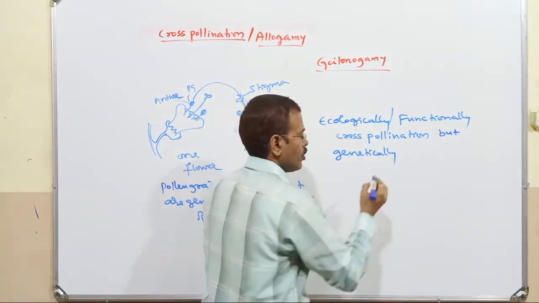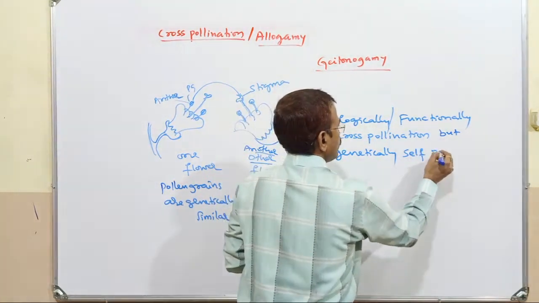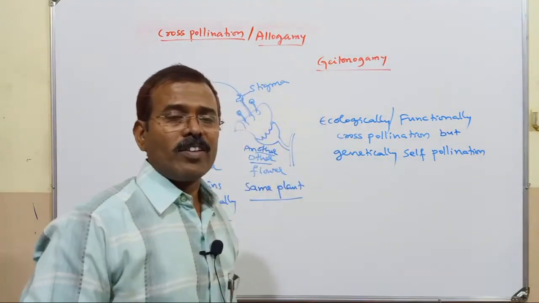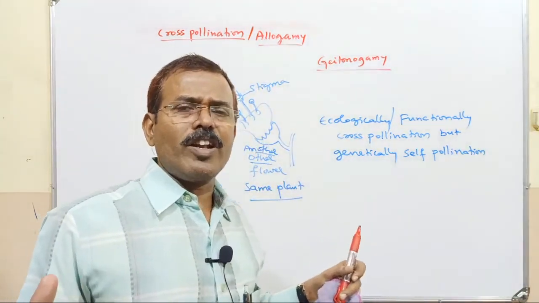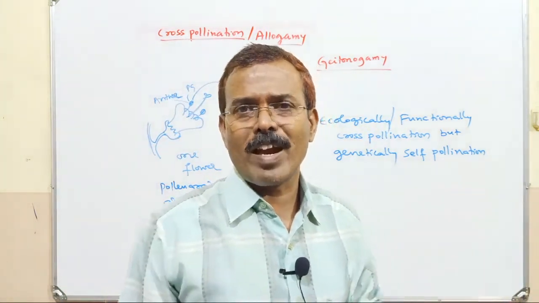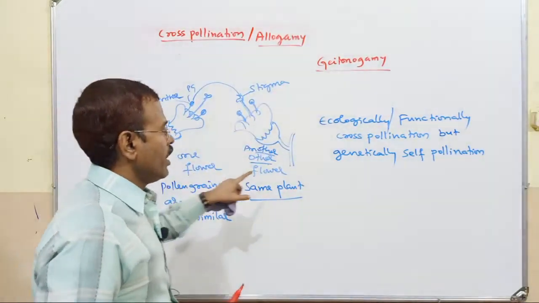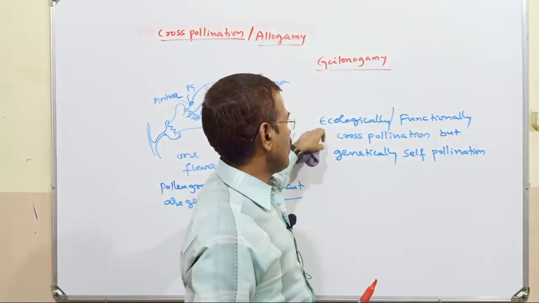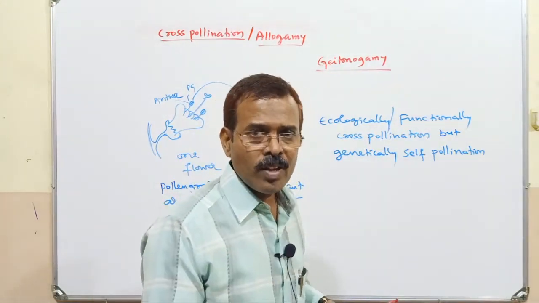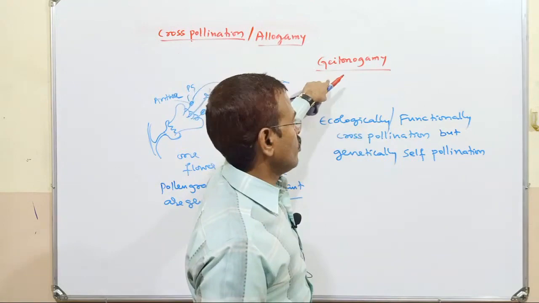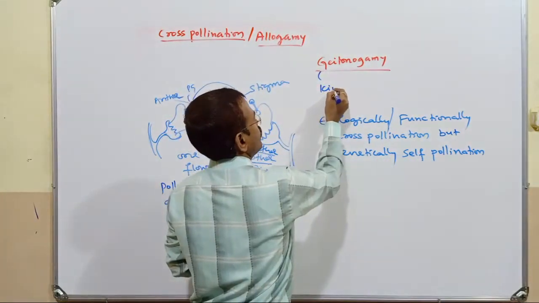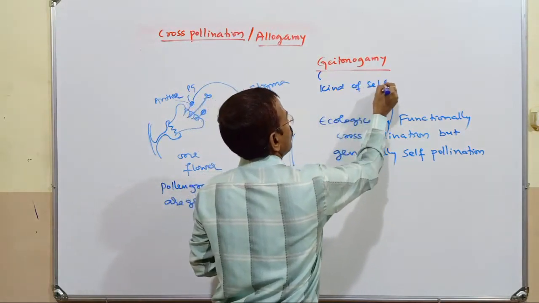genetically self-pollination, because the pollen grains produced in these different flowers born on the same plant will have similar genetic makeup, similar genetic characters. That's why it is genetically self-pollination, whereas ecologically and functionally it is cross-pollination. So many geneticists and plant breeders consider this geitonogamy as a kind of self-pollination only.